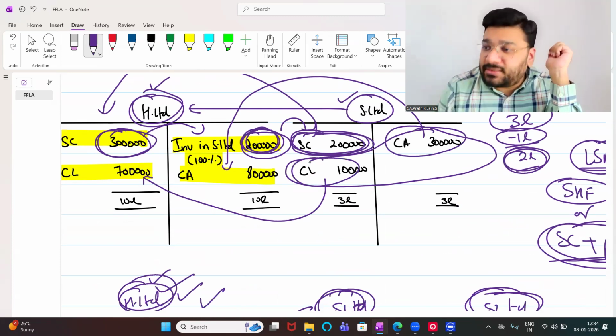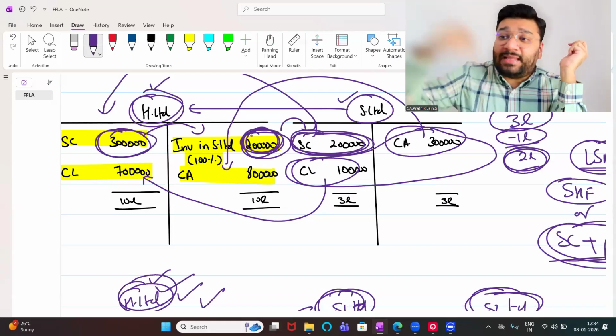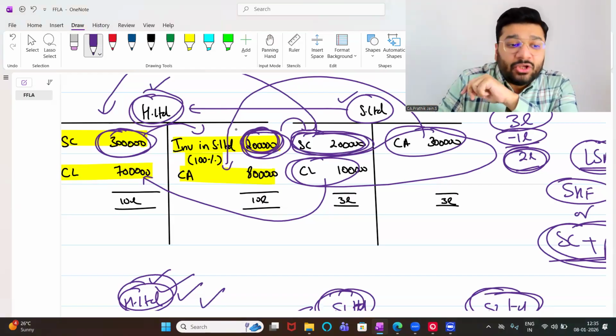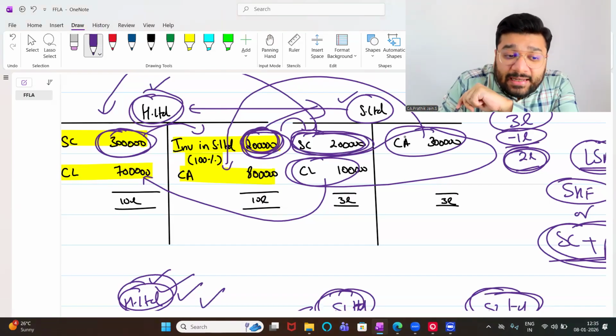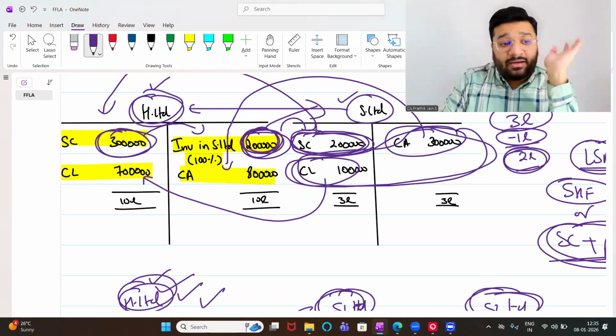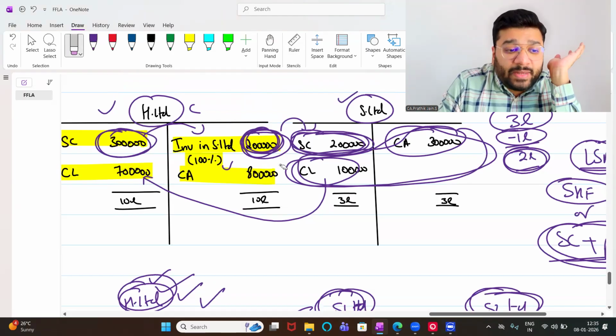What is the net worth of that business? 2 lakh rupees. So by investing 2 lakh rupees in the other company, what am I ultimately benefiting as on today? 2 lakh rupees. So this investment is going out, and the net asset of that organization I'm bringing inside my organization. Earlier, when I prepared the financial statement of H Limited and of S Limited, both were separate.